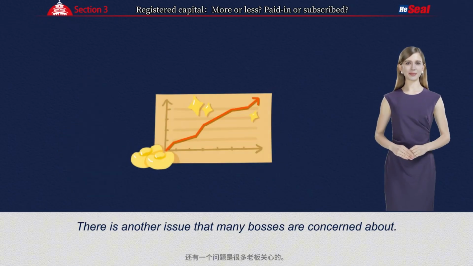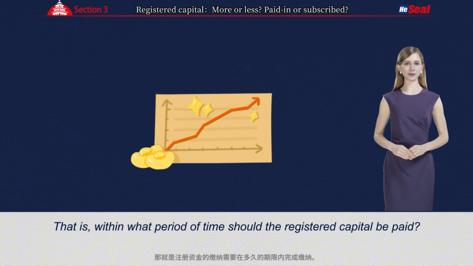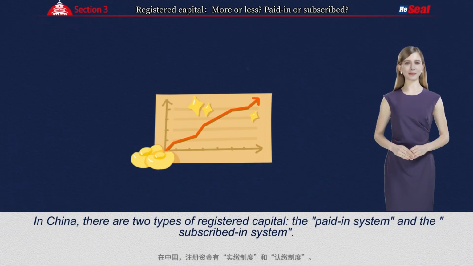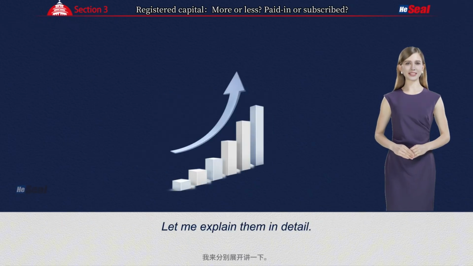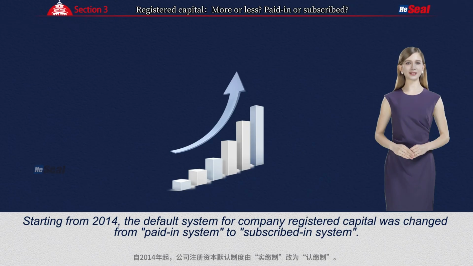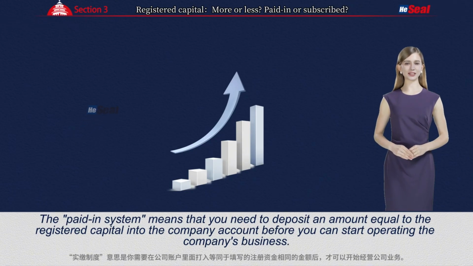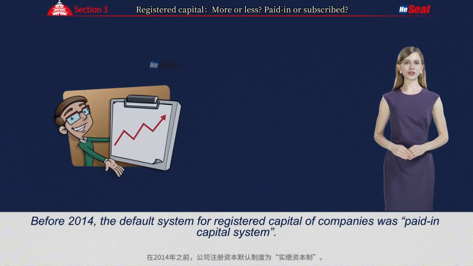There is another issue that many bosses are concerned about. That is, within what period of time should the registered capital be paid? In China, there are two types of registered capital, the paid-in system and the subscribed-in system. Let me explain them in detail. Starting from 2014, the default system for company registered capital was changed from paid-in system to subscribed-in system. The paid-in system means that you need to deposit an amount equal to the registered capital into the company account before you can start operating the company's business. Before 2014, the default system for registered capital of companies was paid-in capital system.